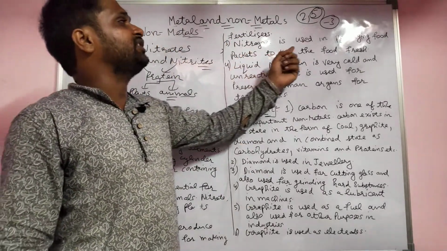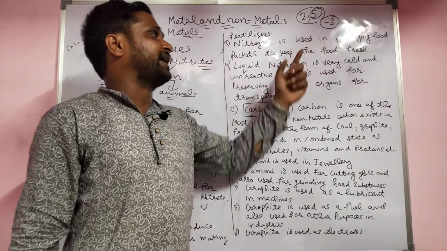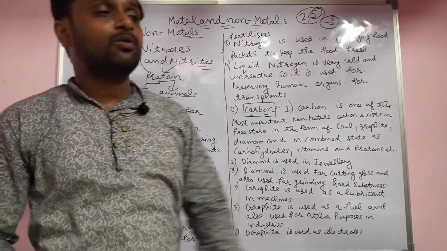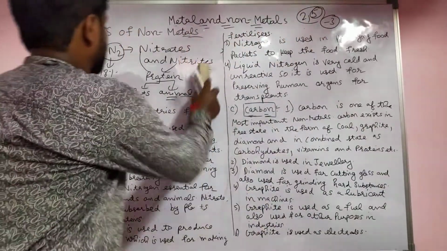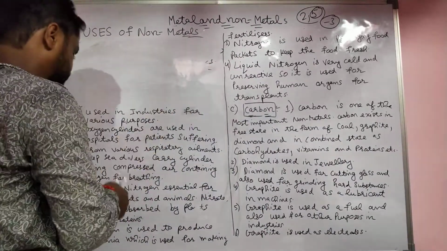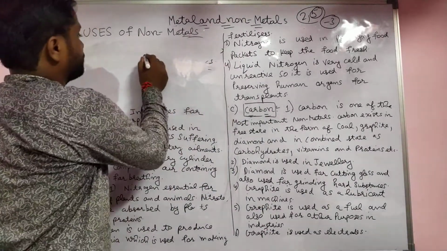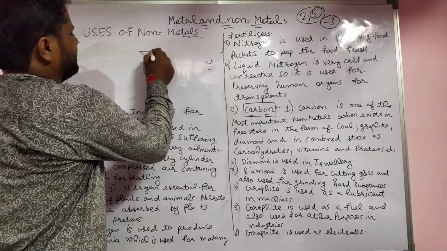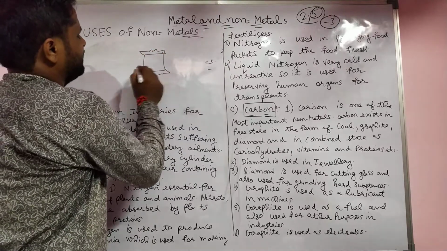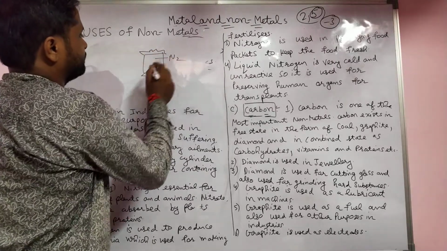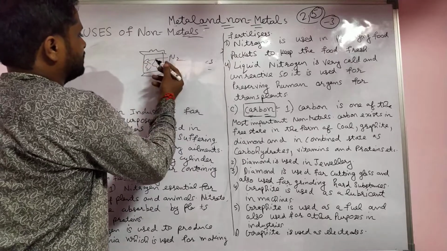Next, nitrogen is used in the packaging of food packets. You know about this. Nitrogen is used in chips packets. See, this is a chips packet. In a chips packet, nitrogen gas is there. Here the fat molecules are there.